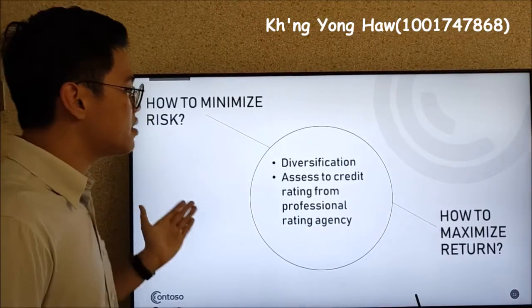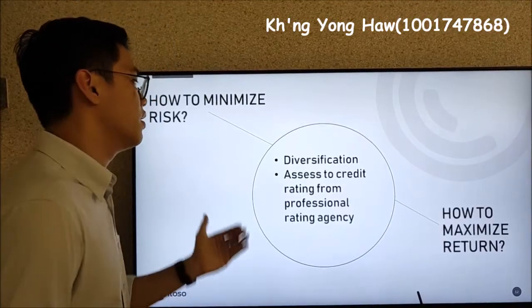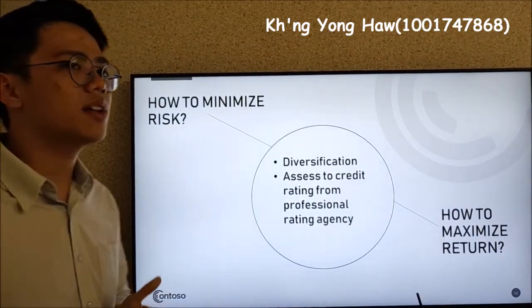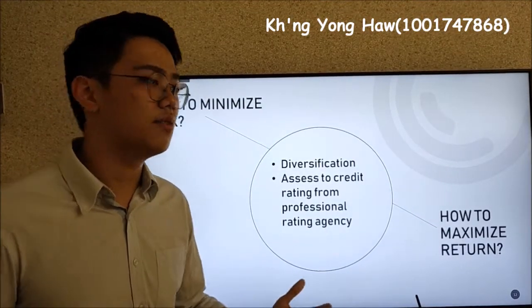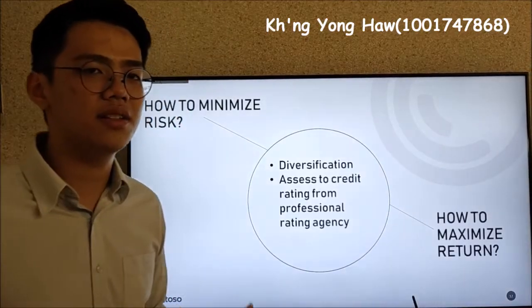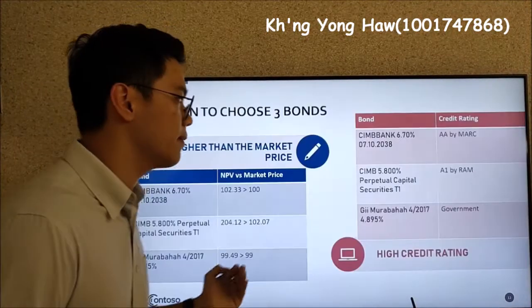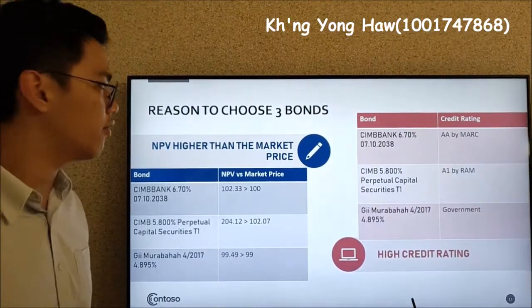How to minimize the risk while maximizing the return in investing in bonds? The first is diversification. We use different terms of bonds to diversify the risk. The second one is access to the credit ratings from professional rating agencies such as RAM and also MARC.